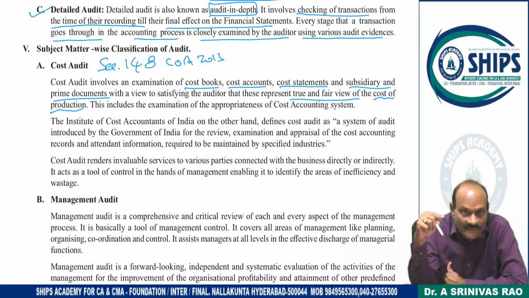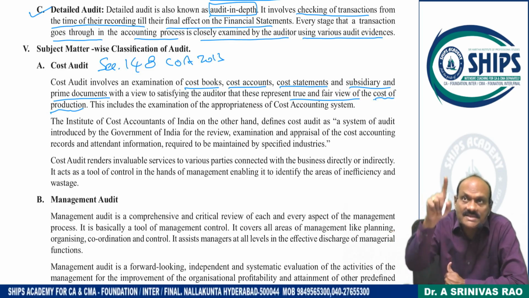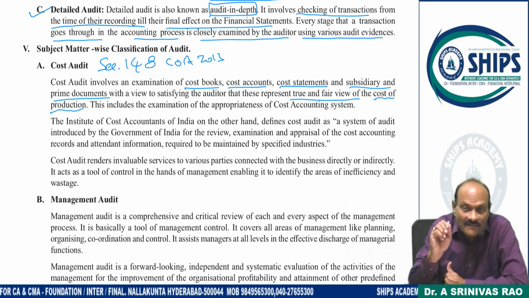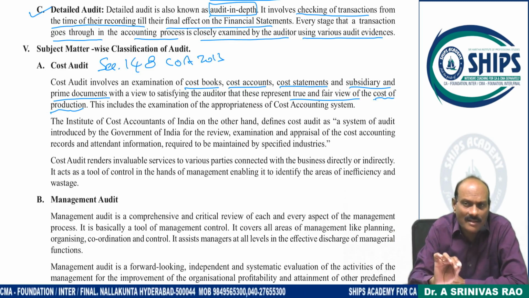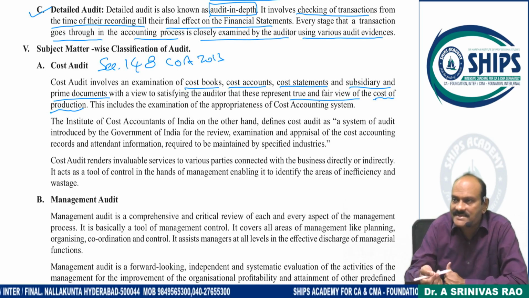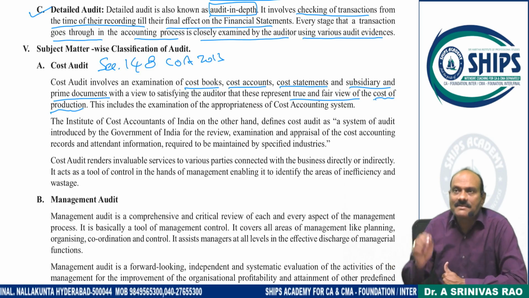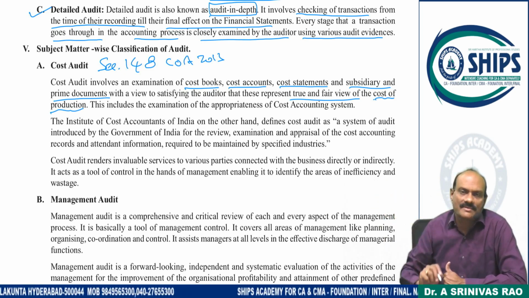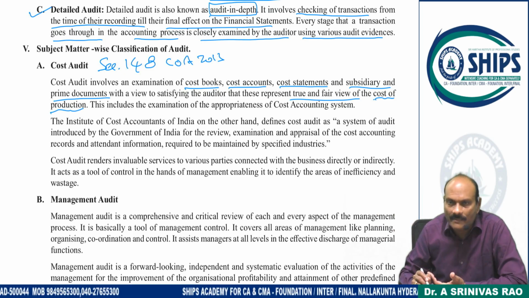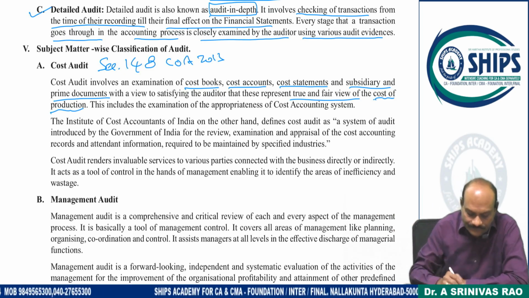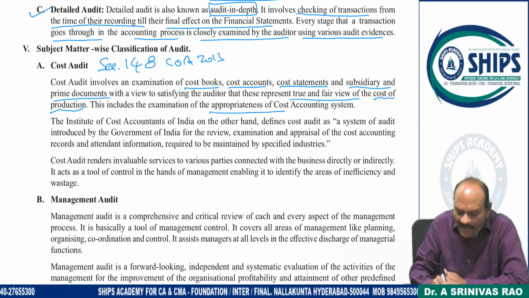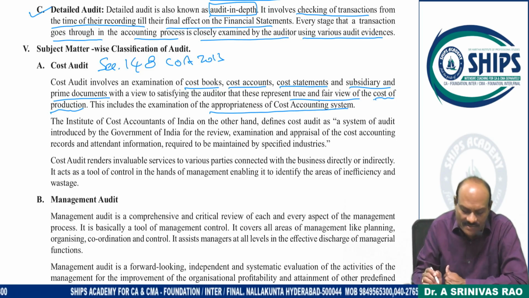Then cost of sales. Whether the information furnished in order to fix a price is genuine, or whether there is any manipulation as such, that information the cost auditor has to examine. Estimated consumption, actual consumption: if you know them, you will understand whether you are working within the given parameters or not. This includes examination of the appropriateness of the cost accounting system.